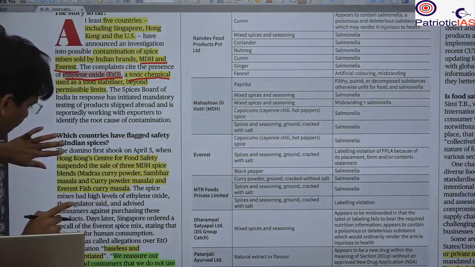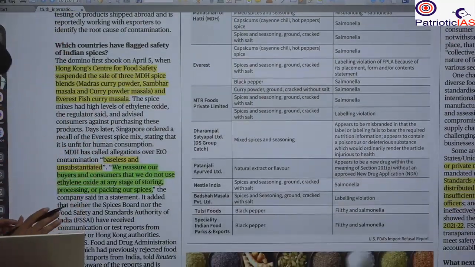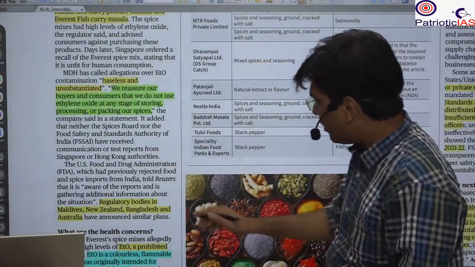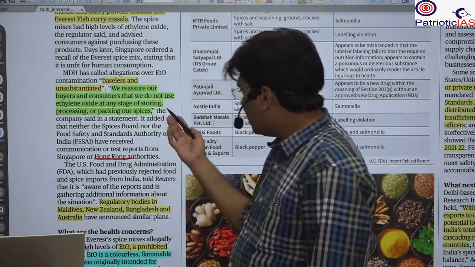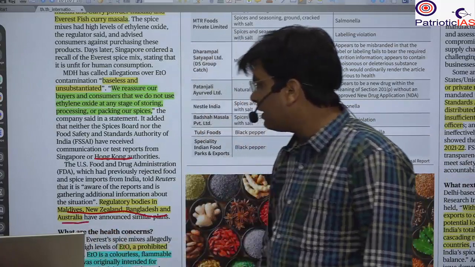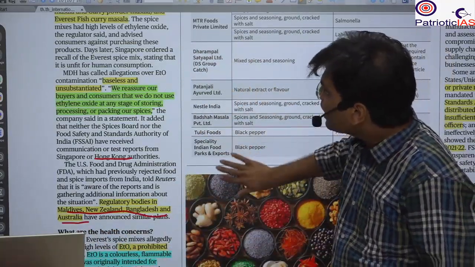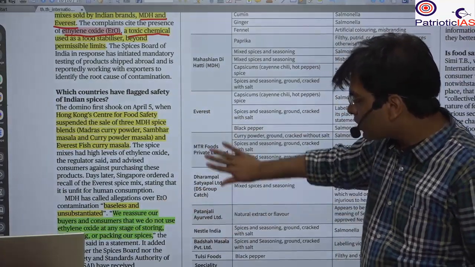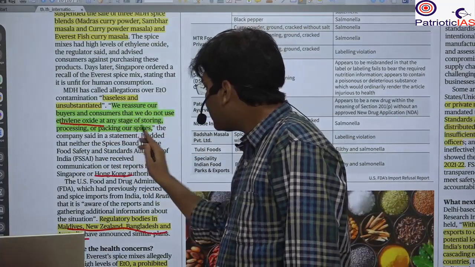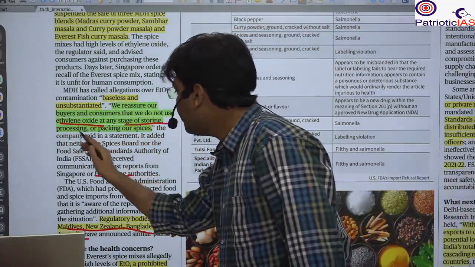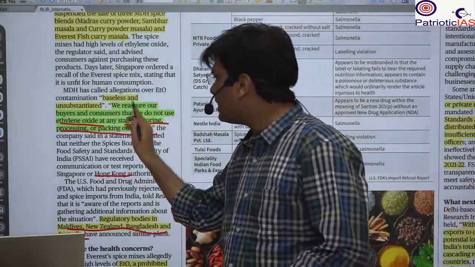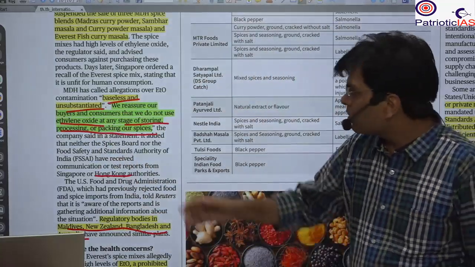The countries that have started the investigation, mostly it started in countries such as Hong Kong, and further it has been done by other countries such as the Maldives, New Zealand, Bangladesh and Australia. Even the US has started all this. But the company has said that no, there is no such thing. We do not use a toxic material such as ethylene at any stage, be it storing, processing or packing of the spices. The claim from the company states that this is baseless and unsubstantiated.